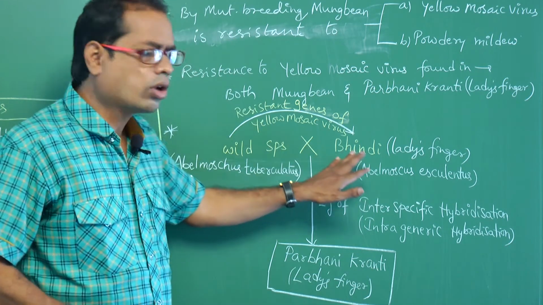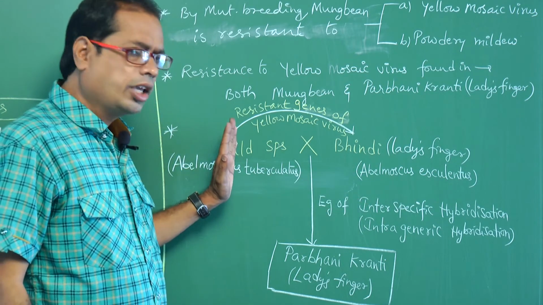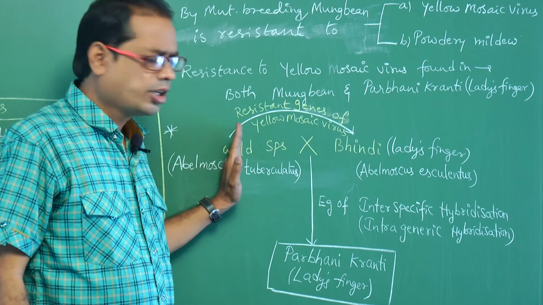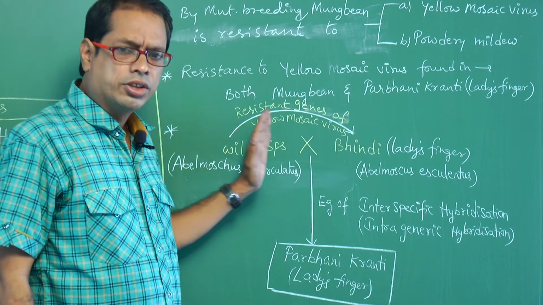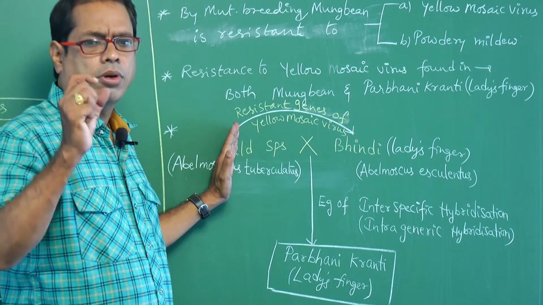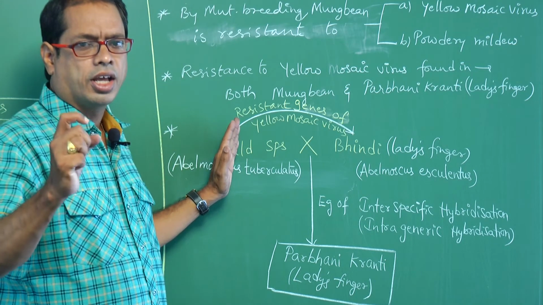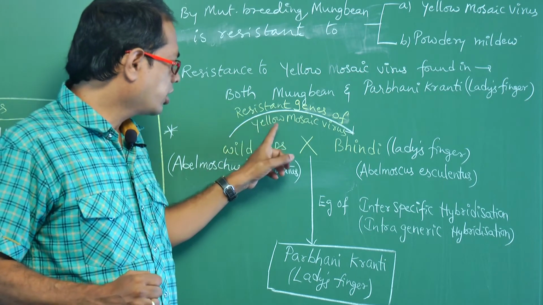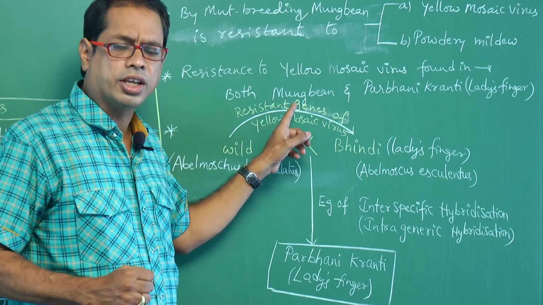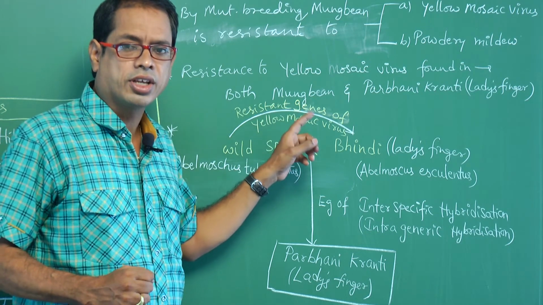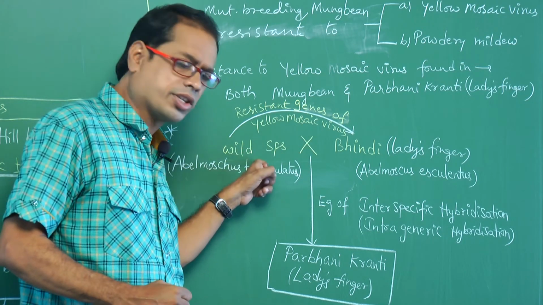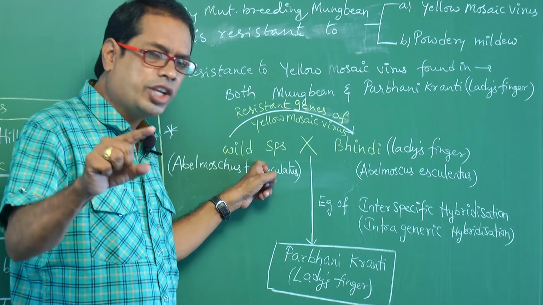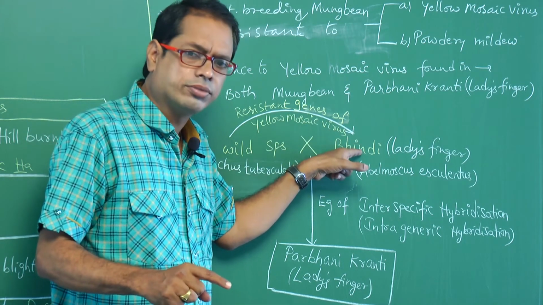See, here what we have to understand: here it is the wild species, here it is the normal species. This wild species has a good character, that is a disease resistant gene, the yellow mosaic virus resistant gene. That type of gene is absent in bhindi.